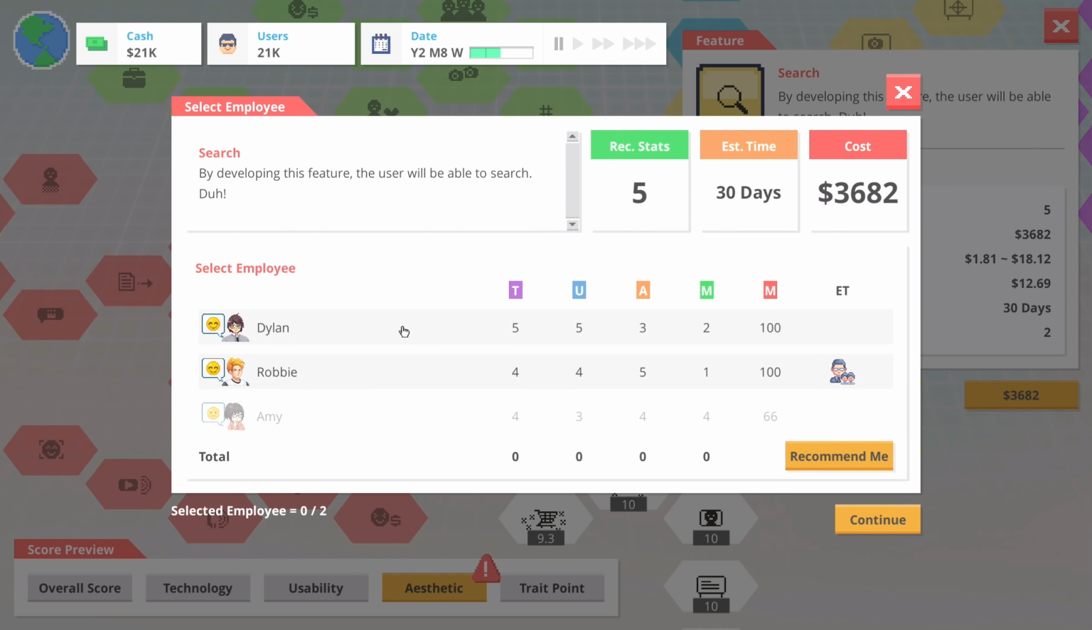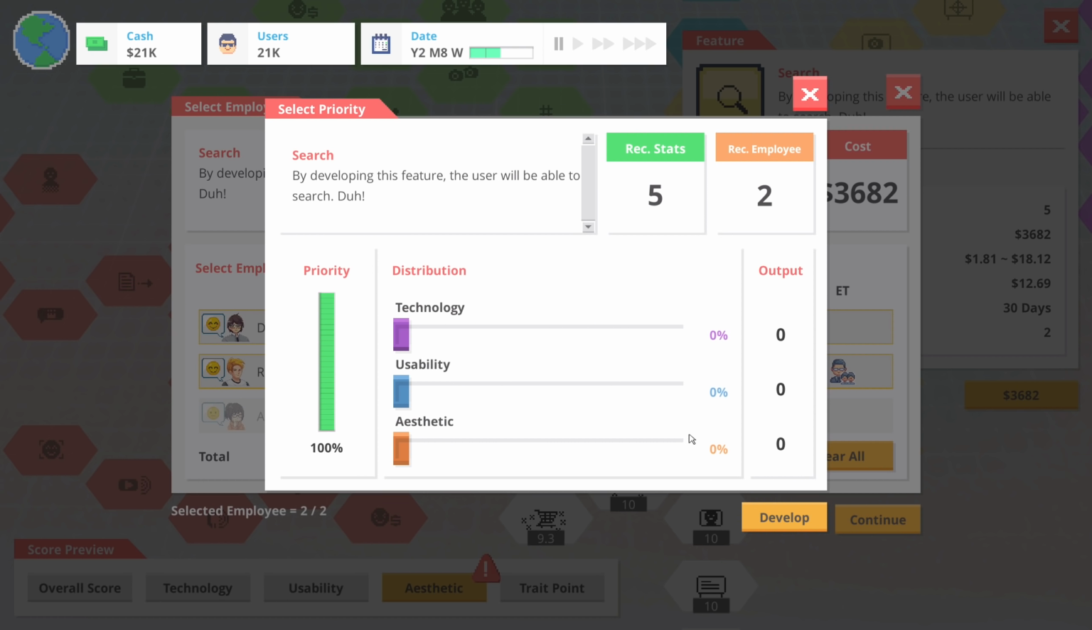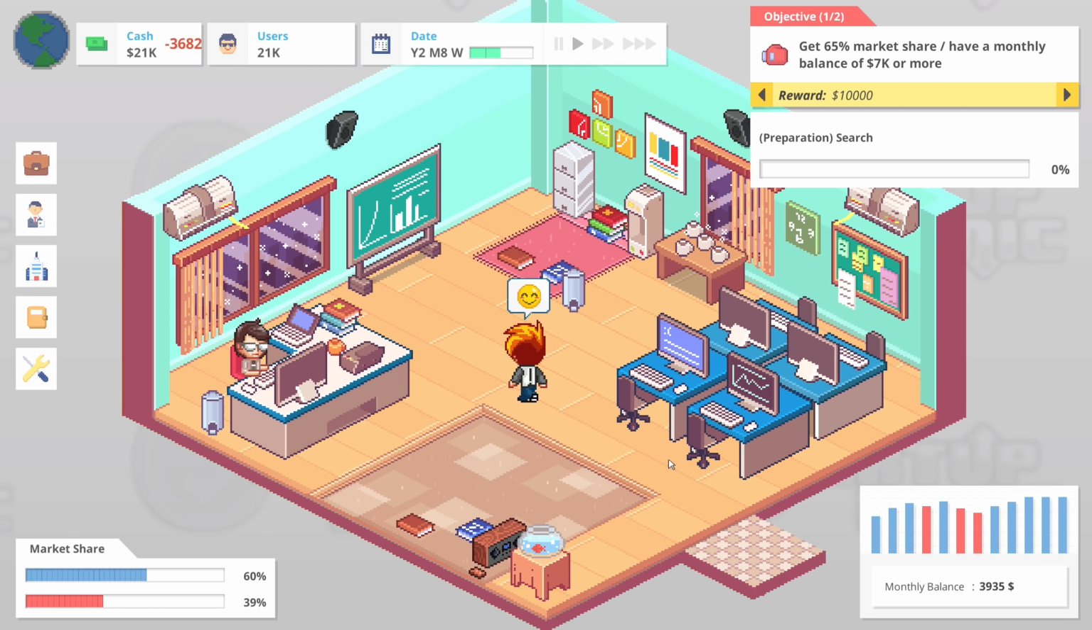Let's do this then. So, search. By developing this feature, they can search. Duh. All right. Well, fair enough. Let's get everything to a 1. And then I feel like the aesthetics of search don't matter. I feel like usability is quite important. So let's try and get a 2.5 and a 2.5. Let's try and get a 3 and a 3. Let's try and get a 2 for aesthetics. And then usability, I think, is the important thing for searching. So we'll develop that.